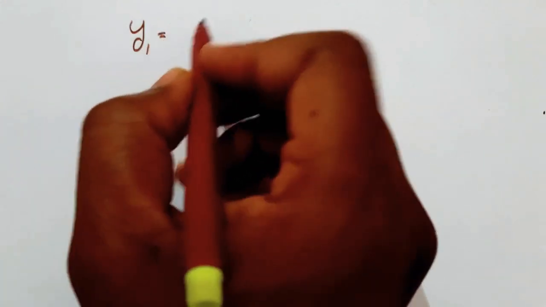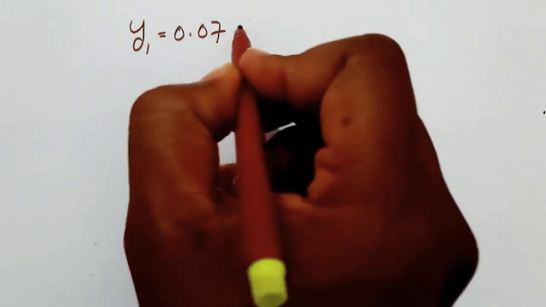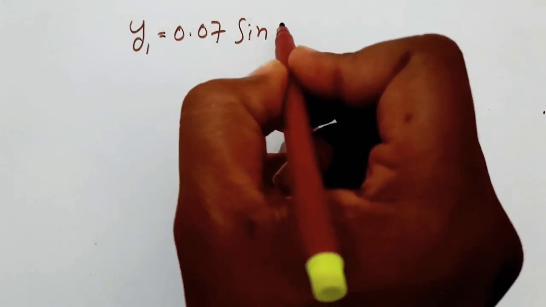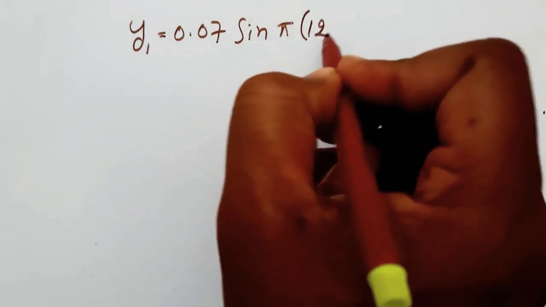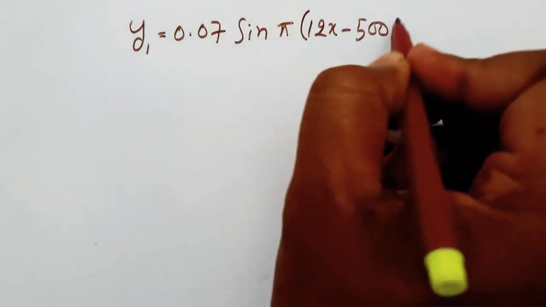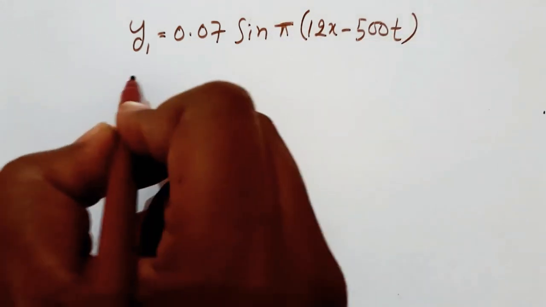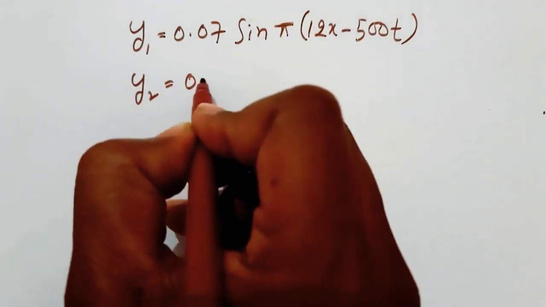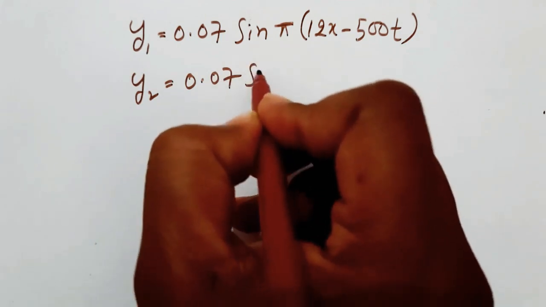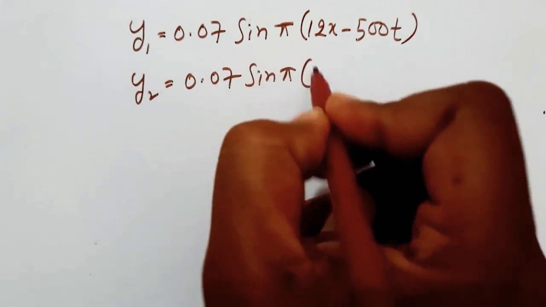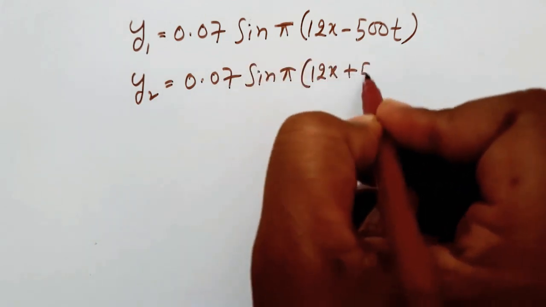Here, two progressive transverse waves are given. That is, y1 is equal to 0.07 sin pi into (12x minus 500t) and y2 is equal to 0.07 sin pi into (12x plus 500t).